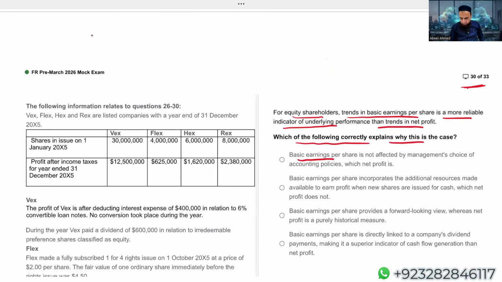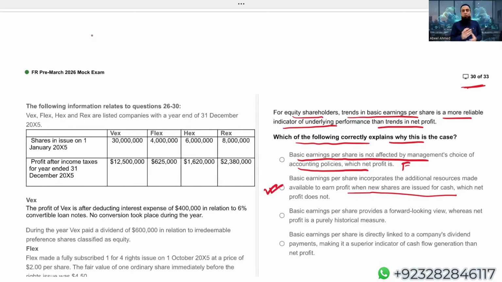Basic EPS is not affected by management's choice of accounting policies, which net profit is. That is false. When accounting policy changes, it affects the profit. Obviously, it will affect the EPS as well. Basic EPS incorporates the additional resources made available to earn profit when the new shares are issued, which net profit does not. That is true.